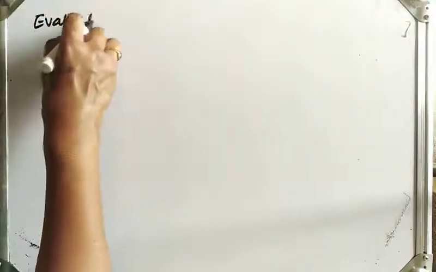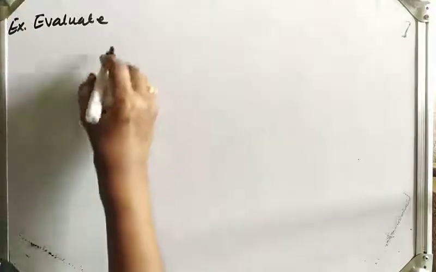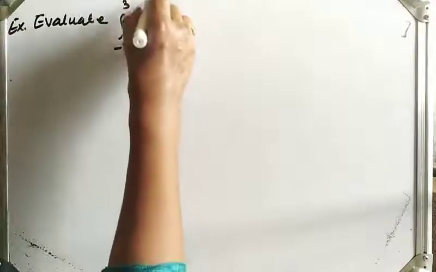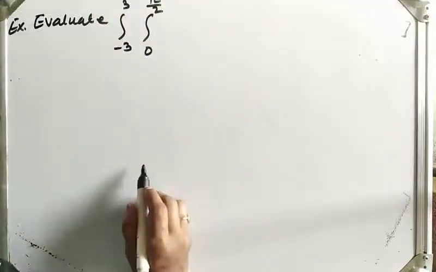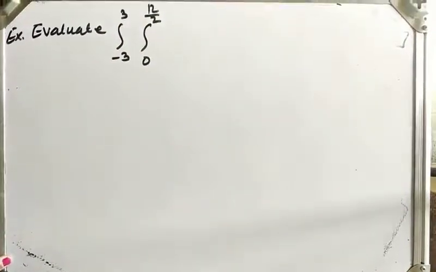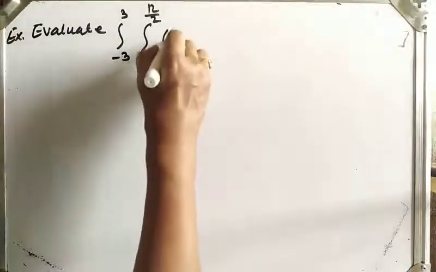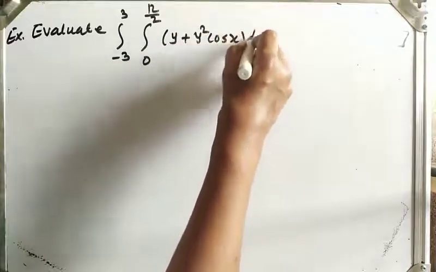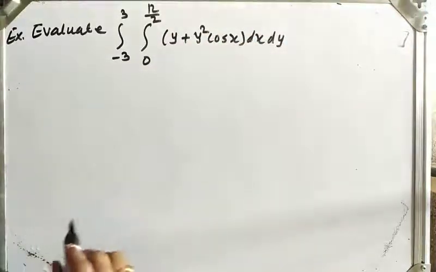Another example, evaluate the integral from −3 to 3, 0 to π/2, of (y + y² cos x) dx dy.